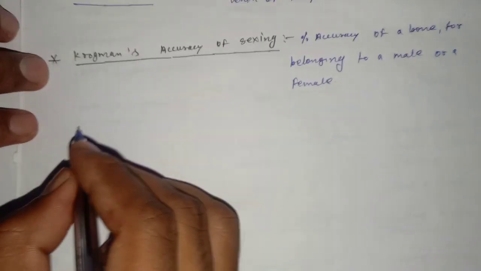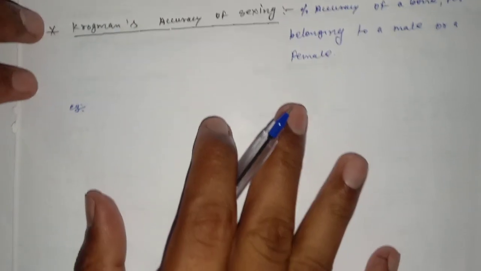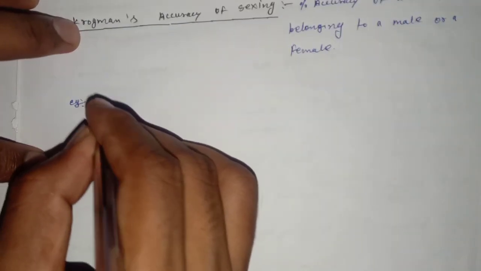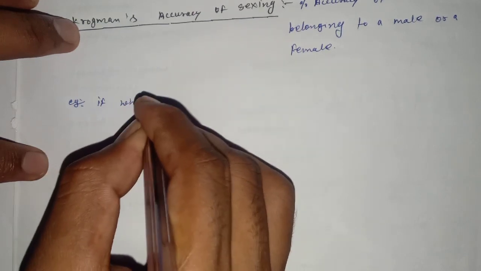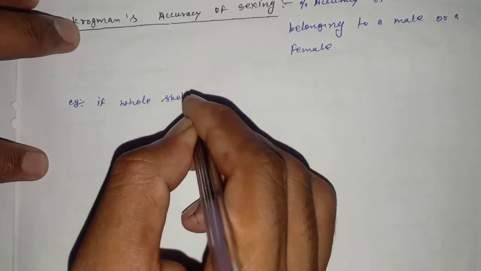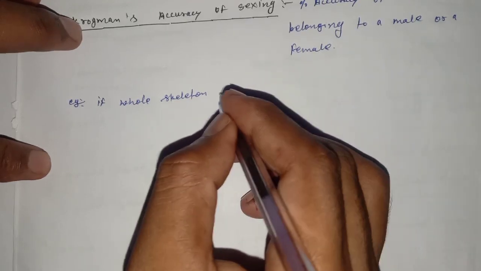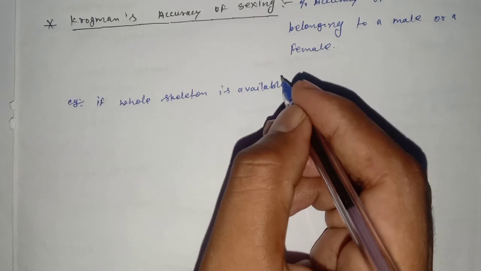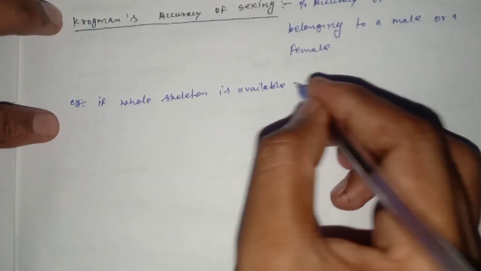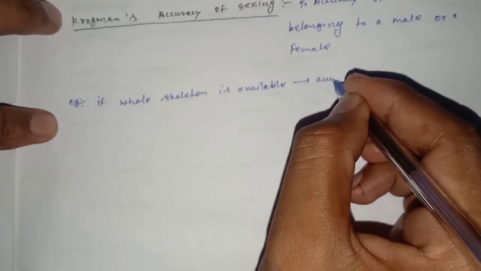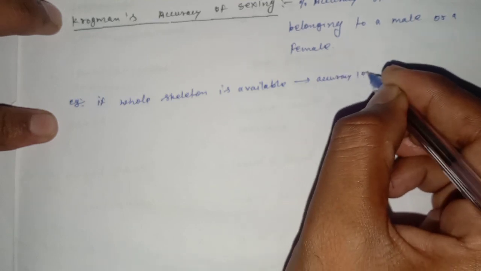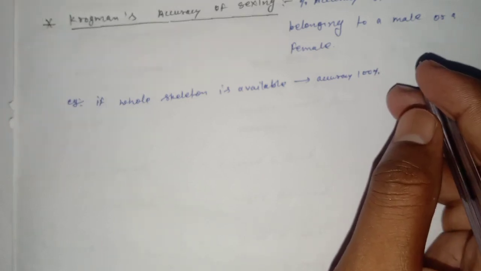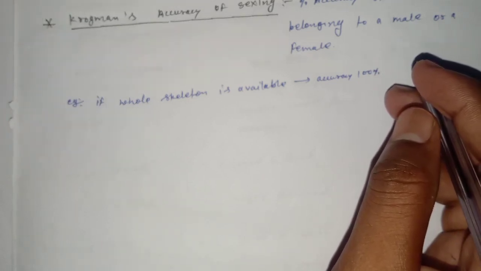For example, if the whole skeleton is available, then accuracy is 100%. We can say it belongs to a male or a female.